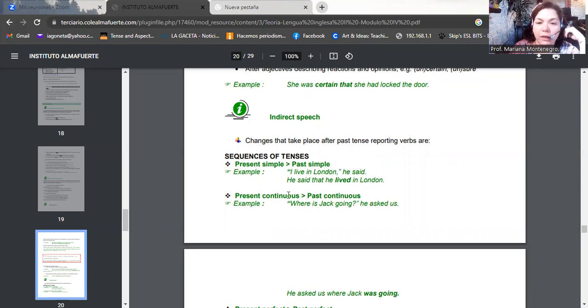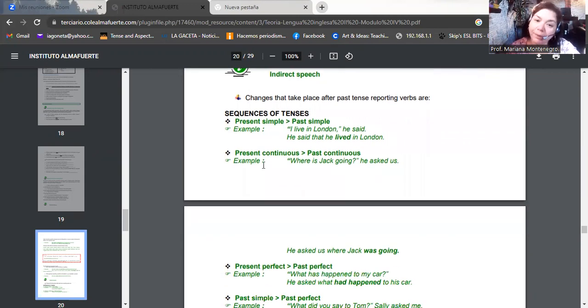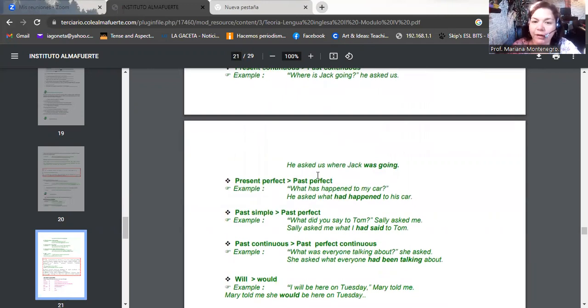So you will have to say, he said that he lives in London. Then, if you have present continuous, when you report, you have to use past continuous. The example says, "Where is Jack going?" He asked us. Then we have, he asked us where Jack was going.